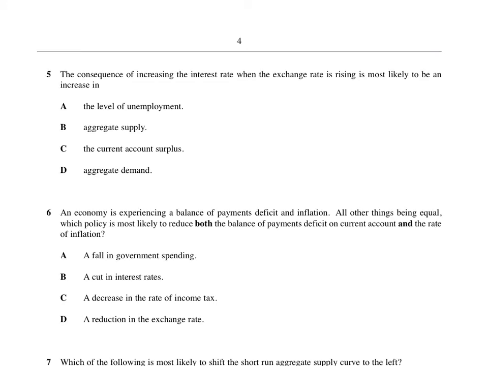Okay, this is actually a really nice one. It's got 2 things that are happening, and you've just got to work out what those 2 things are doing. So first of all, increasing the interest rate would make AD go down, because it is a contractionary monetary policy. I don't know if that matters, I'm just saying it so you get used to it. Right, so AD is going down with that first thing. I'll change colour now. And the exchange rate is rising.